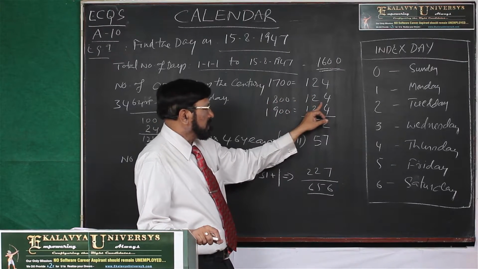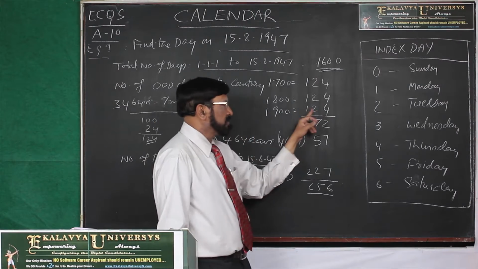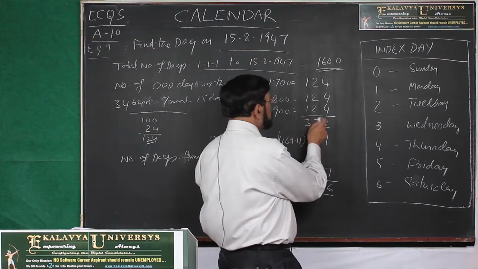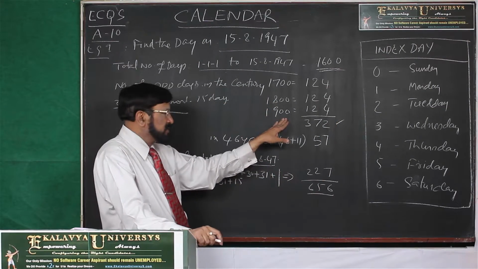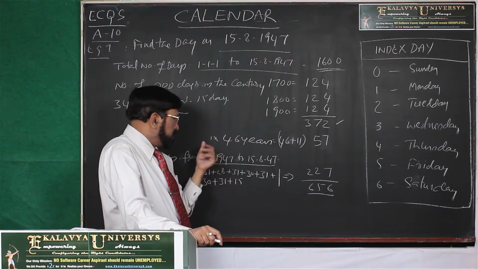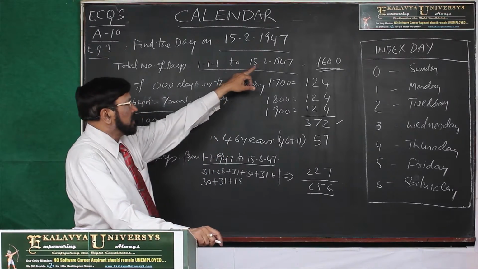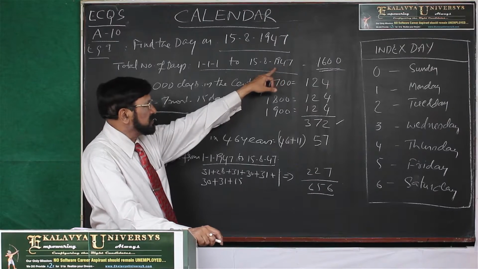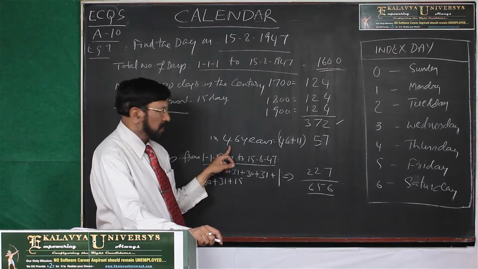18th century, odd days are 124. 19th century, odd days are 124. Total comes to 372. Up to the 19th century we came. Thereafter, what else is there? Another 47th year, which is not full. How many complete years are there? 46 years.